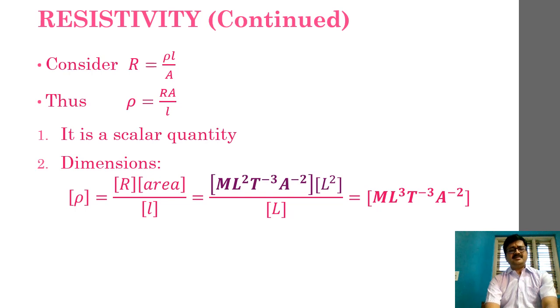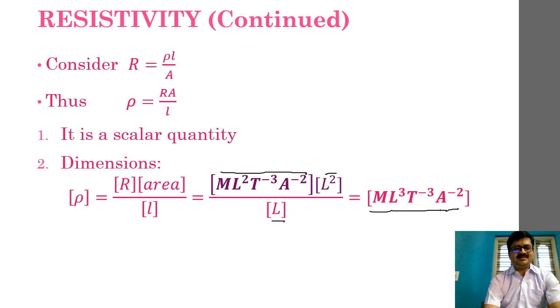Then the resistance dimension we have already derived in my previous discussion, so I am inserting it once again. Then we know area has a dimension of L square, and length has dimension of capital L. Combining these three, we arrive at M L cube T raised to minus 3 A raised to minus 2.